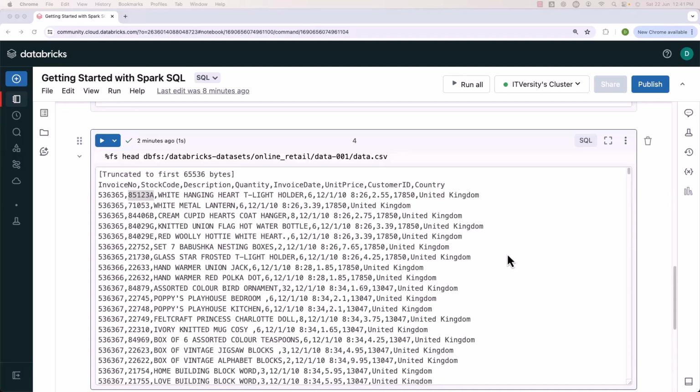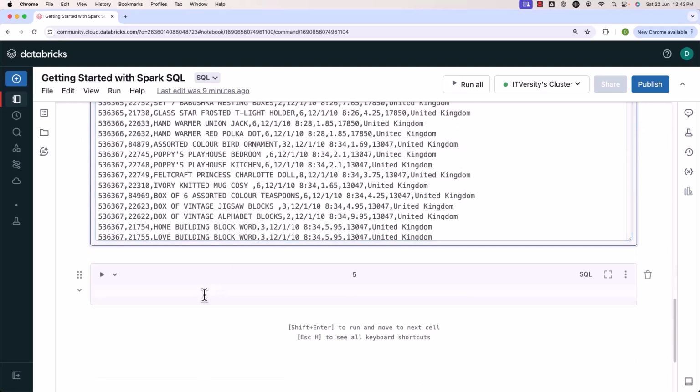Now it is time for us to get into the details about creating an external table pointing to this location. The location is nothing but this one. Also, with respect to the data, it contains a header. This is the header. Then the file has quite a few records. Each record has values related to multiple columns, and each of these values is separated by a comma. You can see the delimiter here. You have to keep these details in mind before getting into creating an external table against this location. First, let me copy this location.